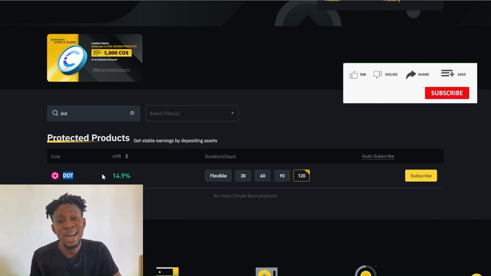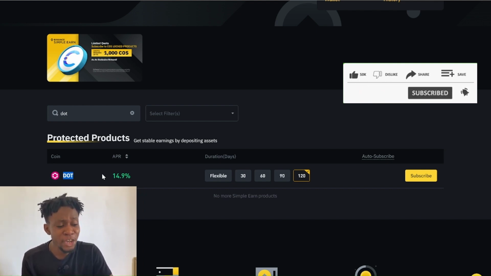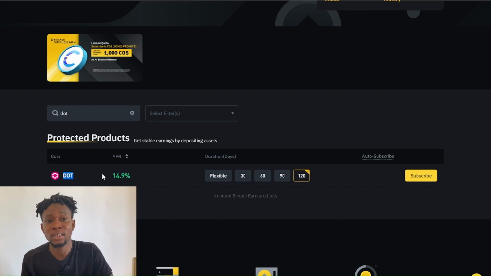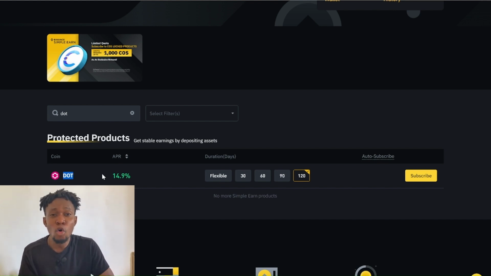And the same thing goes for the reward with this mode of staking on Binance. If you buy this token at $5 and this token eventually goes up in value, and this token is trading at $15 or $10, remember you bought this token initially at $5, and this token went up in value to $10 or $15.